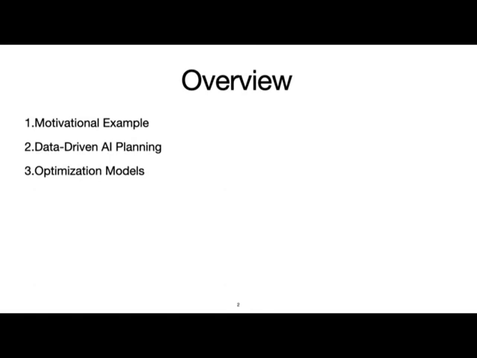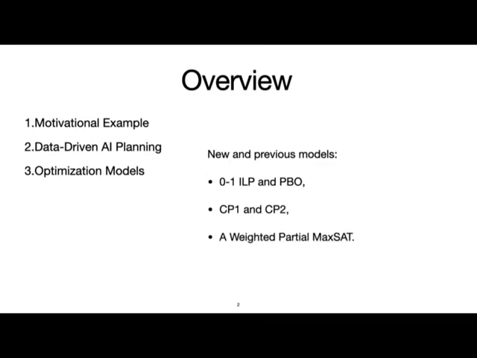Given this formalism, we present new and existing optimization models to plan with these learned neural network models. We will present a 0-1 integer linear programming model and solve it with both branch and bound solvers and off-the-shelf pseudo-Boolean optimization solvers, that is, RoundingSat. We're going to introduce two new CP models and an existing weighted partial MaxSAT model.